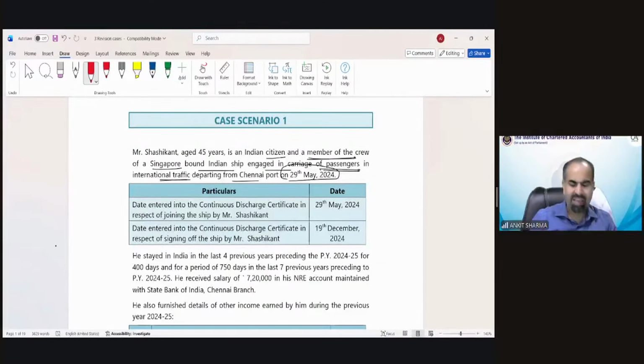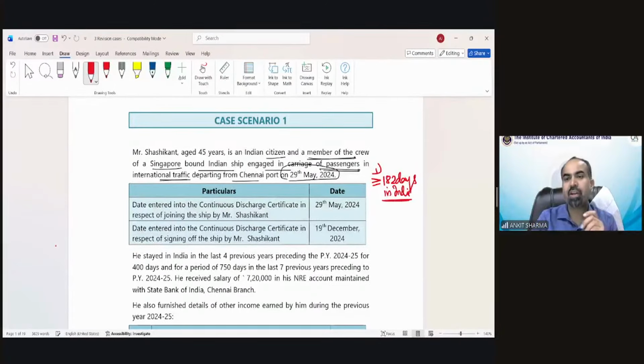I believe you must have gone through the provision of these special cases in which there is a citizen who is a crew member of an Indian ship. In that situation, for finding out the residential status, only the first condition is applicable: more than or equal to 182 days in India.